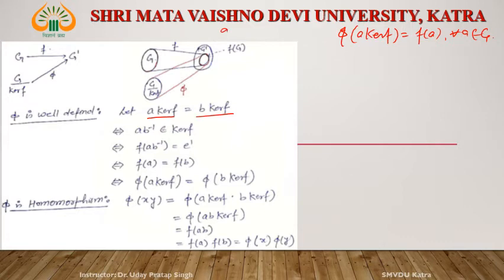Then we know that aH is equal to bH implies that ab inverse belongs to H. Here the kernel of F plays the role of H, so ab inverse belongs to kernel F.